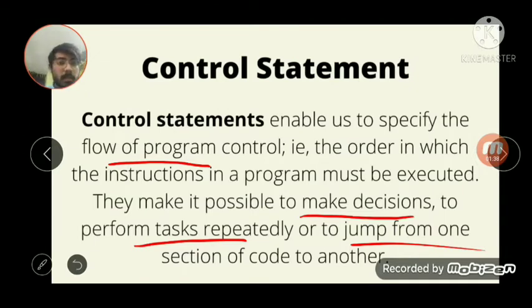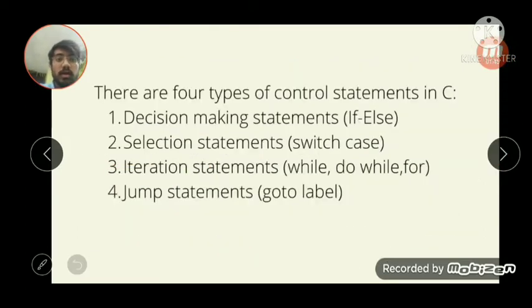Here there are four types of control statements which we will be seeing in the next slide. There are four types of control statements in C: decision making statement, selection statements, iteration statements, and jump statement. First we will see the decision making statement, and today we will see all about the if else statement.